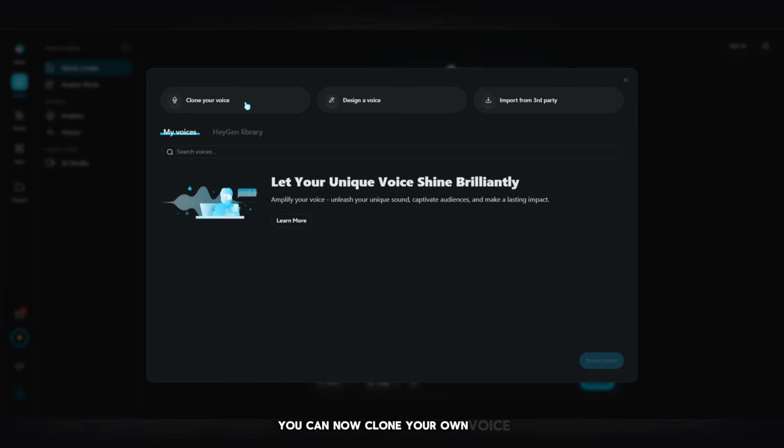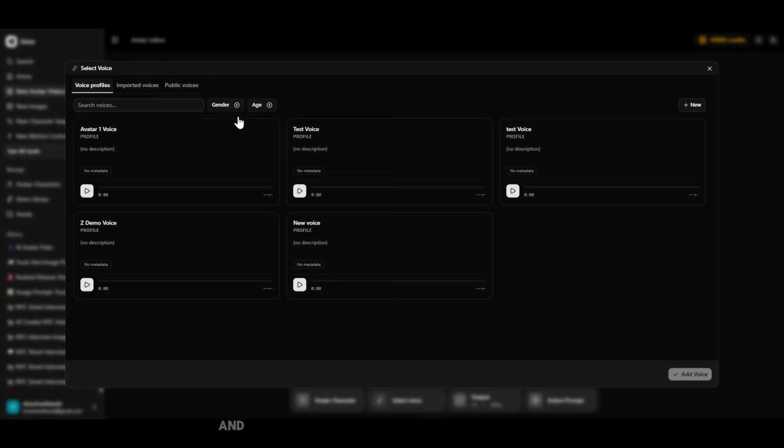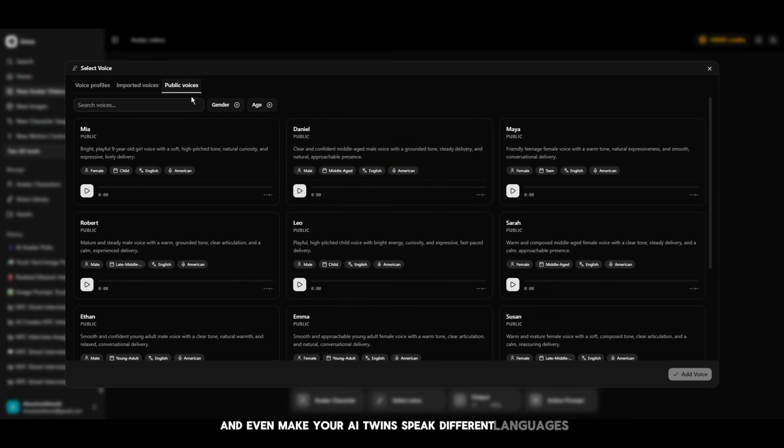You can now clone your own voice, create a digital version of yourself, generate videos without recording manually, and even make your AI twin speak different languages. And honestly, this technology is improving way faster than most people expected.